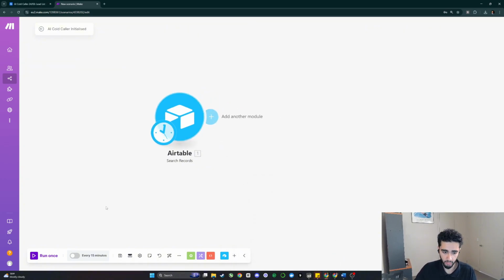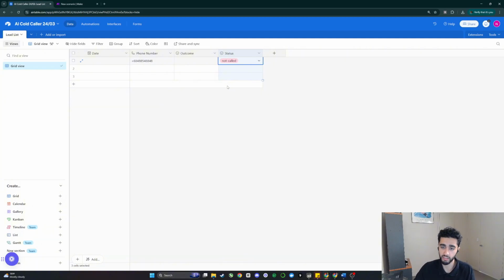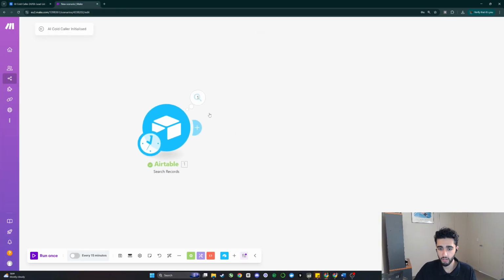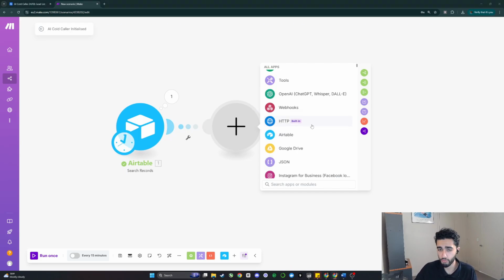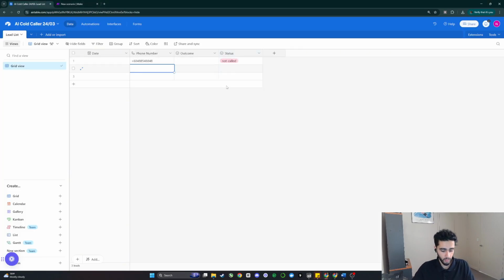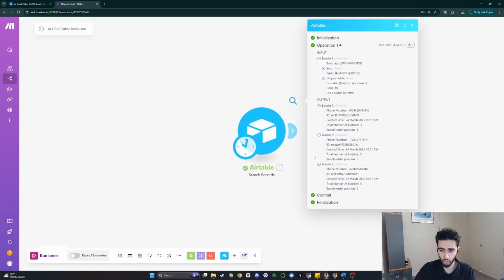And if we run this, we get returned the phone number which we had in the Airtable, because it wasn't called to begin with. So what we can do with this information, quite simply, there's a few things. Now, let's say we have more phone numbers, and obviously they're going to be not called. We can do this one. This is going to be not called. There's a few things we can do here. So if I run this again, this should give me 3 results.